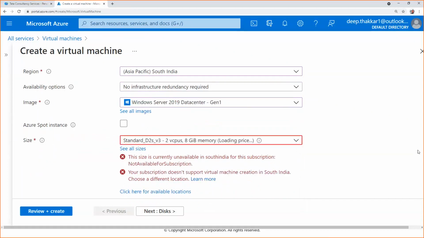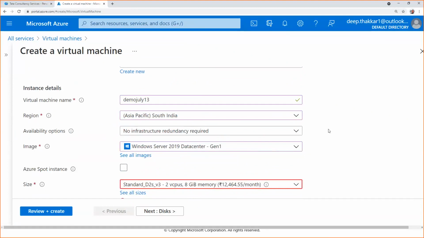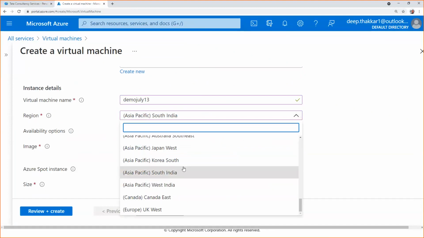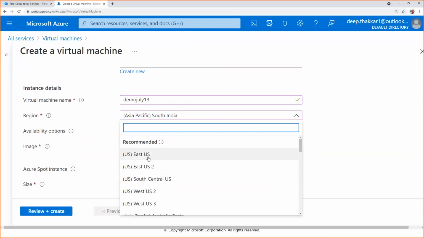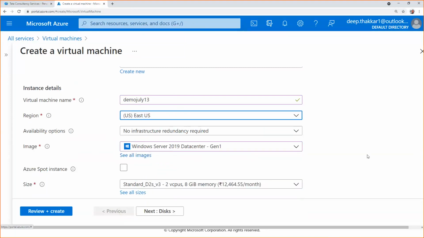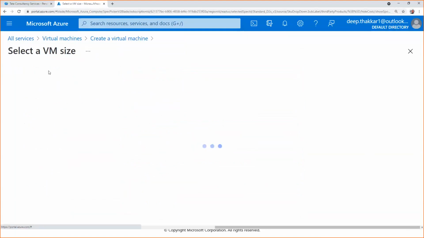I will tell you. What it is saying is this size is currently not available in South India for this subscription. So that means it is not available. We need to change the region. So I'm just selecting something else, like the default one, US East. Okay, so this is available and it is showing me what charges I will be charged if I select this kind of configuration.